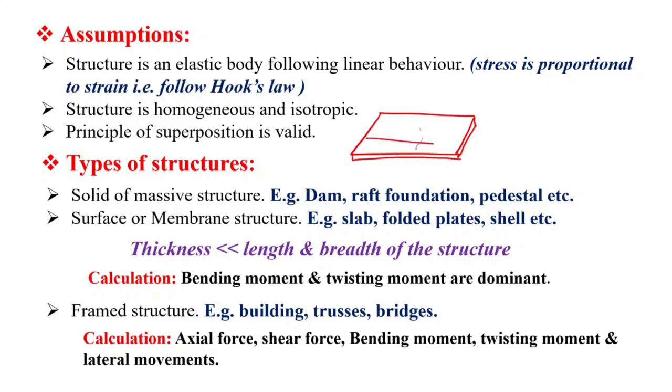So here, if this is the length L, this is the breadth B, and this is the thickness. This thickness is very small as compared to the width and length of this slab, right? Then this type of structure is known as a membrane structure. In this type of structure, bending moment and twisting moment are dominant. So calculation of bending moment and twisting moment is done in this surface or membrane type of structure, right?